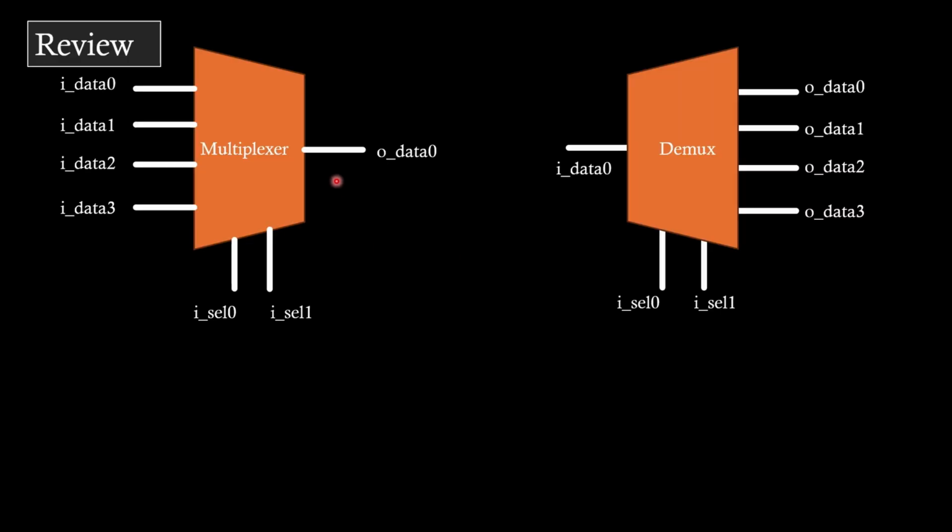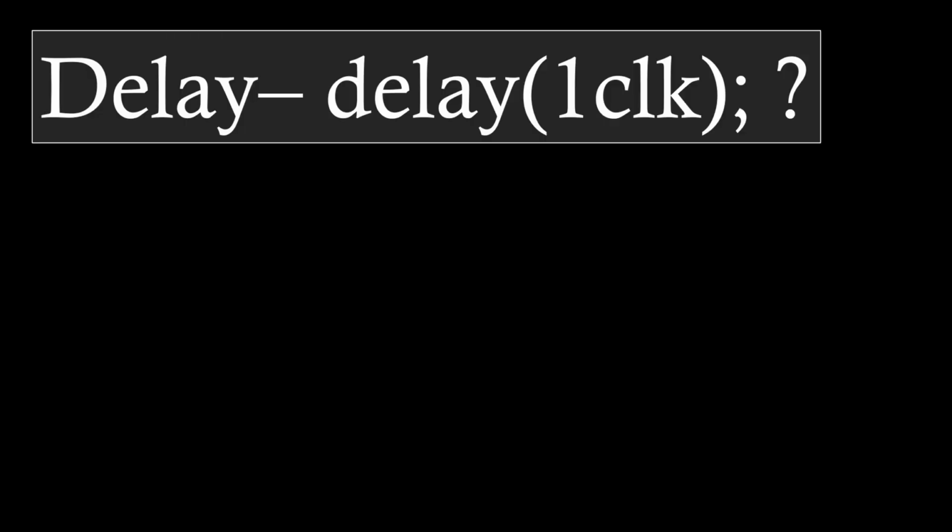Yesterday we talked about MUX, which bridges the input to the output by setting the selection pin here. With the MUX, we can bridge the input to different outputs by setting the input selection. Now, an interesting topic: how can we create a delay using digital blocks?